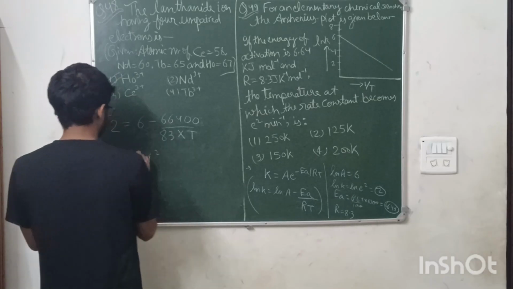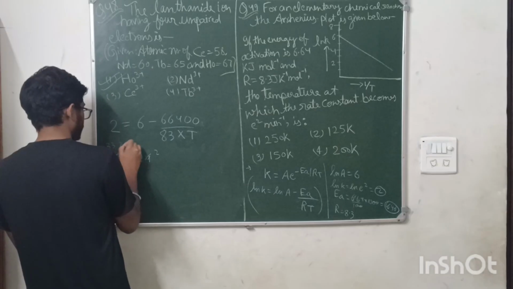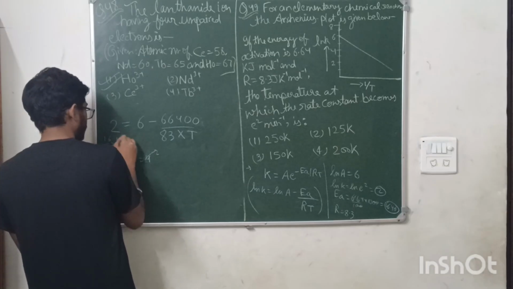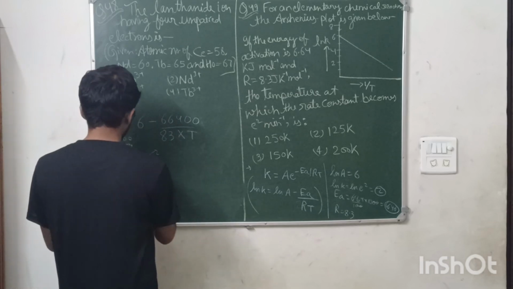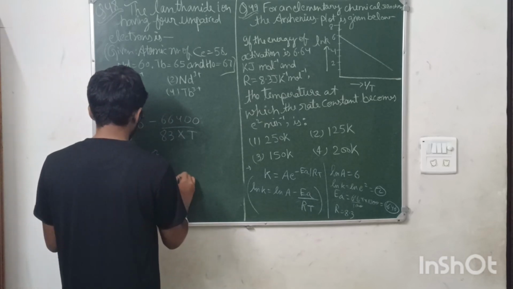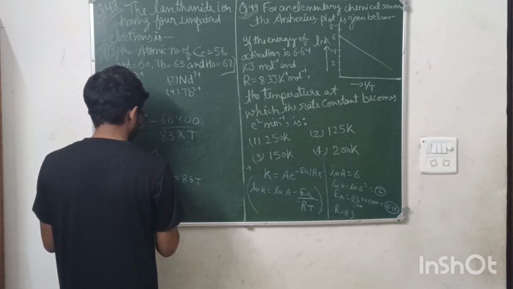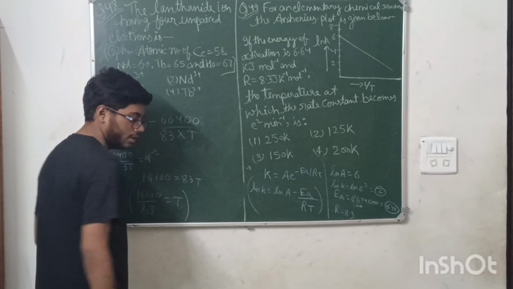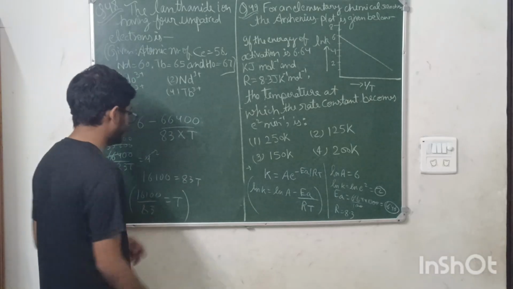Okay, so it will be 16100 is equal to 83 T. So 16100 upon 83 is equal to T. Now you will calculate this.